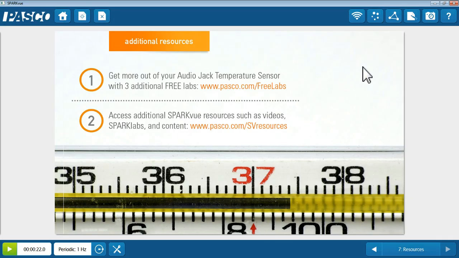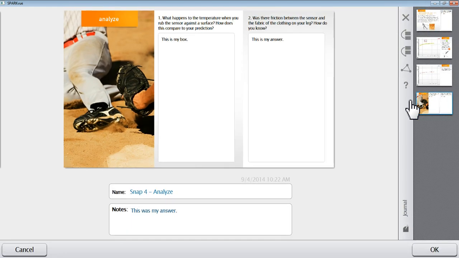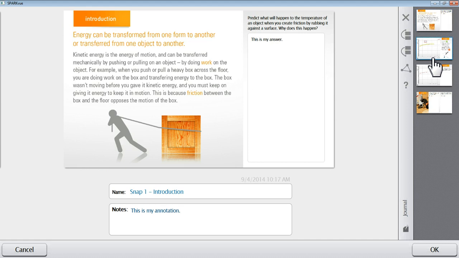The student can go back to edit the journal by clicking on the journal button, edit journal button, and selecting which page they want to go back and edit.